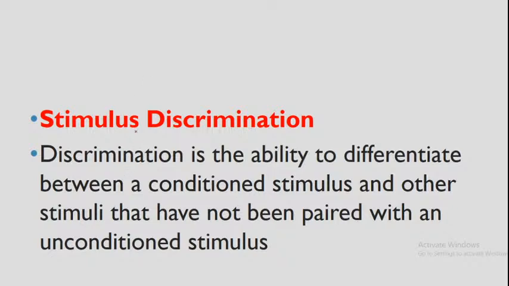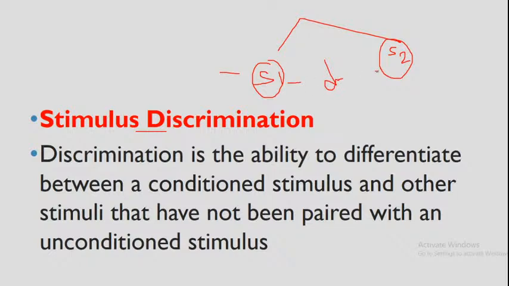Next, the stimulus discrimination. What is the meaning of stimulus discrimination? Here, you identify the stimulus and do not give the responses. That means when you give two different types of stimulus, suppose this is the S1 stimulus and this is the S2 stimulus, and both are very different, the dog also discriminates between them and does not respond to the S2 stimulus. Okay, I'll give an example.